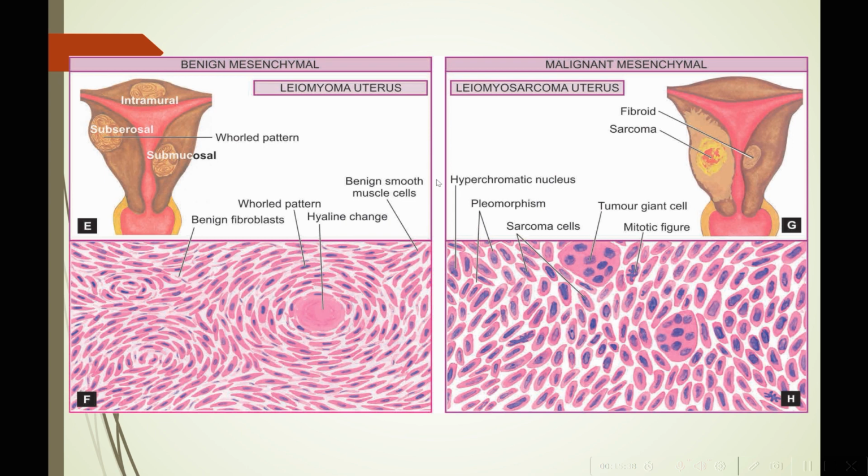Then let us compare leiomyoma versus leiomyosarcoma. As we can see, the leiomyoma has a well defined structure, well defined border, whereas the leiomyosarcoma is locally invasive, not having any well defined structure, and also showing some secondary features. The benign tumor will show benign fibroblasts, also some high degree of hyaline change, whereas the malignant tumor will show hyperchromatic nucleus, pleomorphism, some tumor giant cells, and mitotic figures. Do not worry, we'll be discussing these words in the upcoming slides in detail.